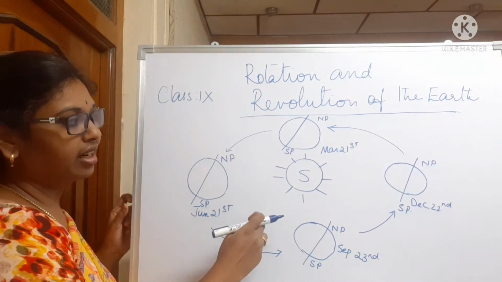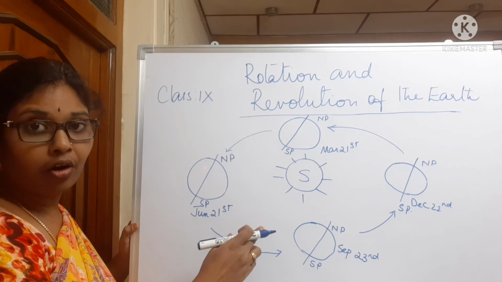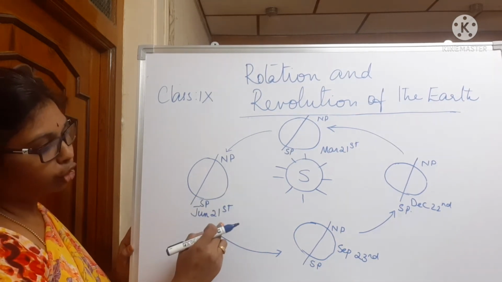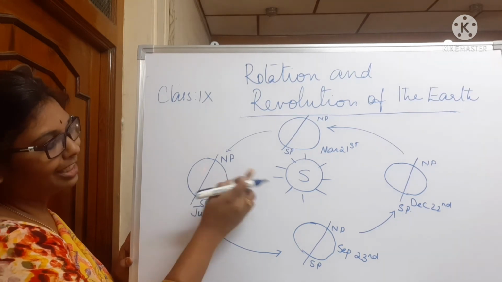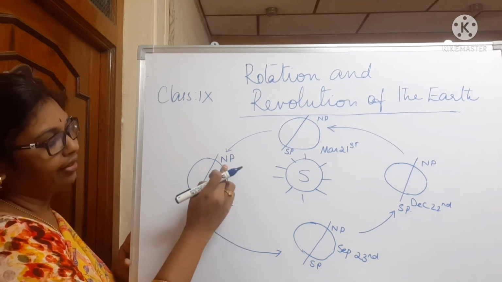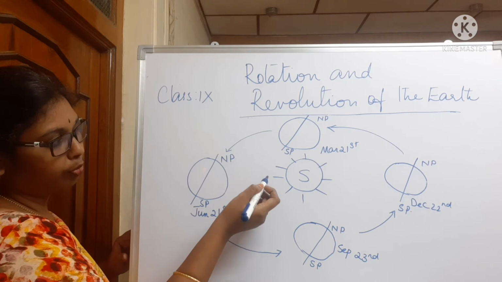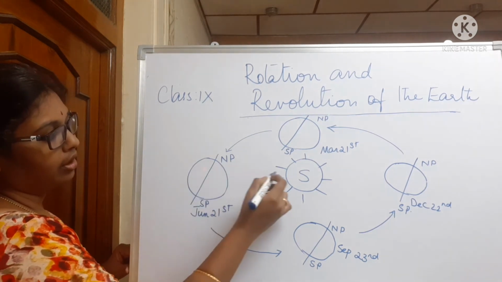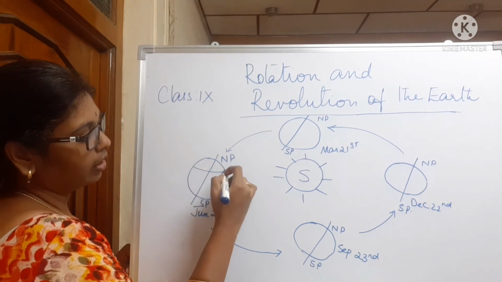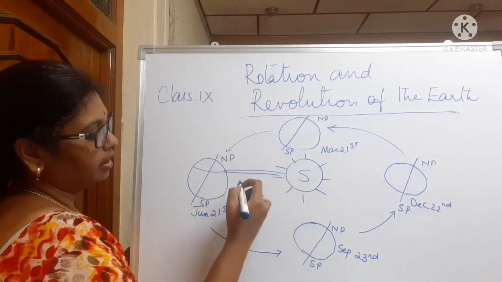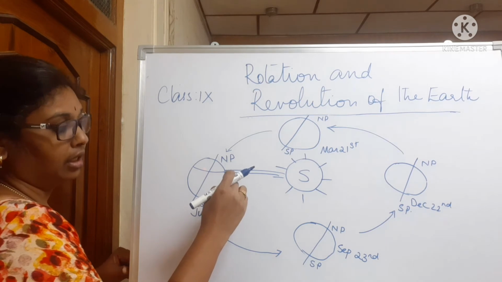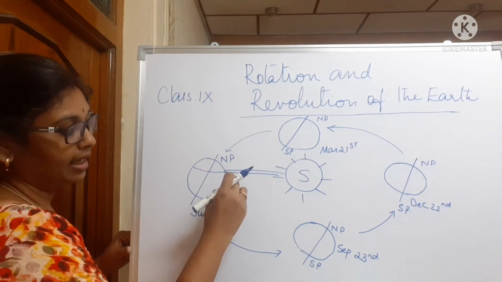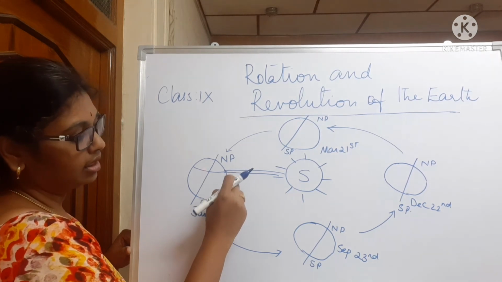From this picture, we can understand the position of solstices and equinoxes. In this picture, on June 21st, the North Pole is inclined towards the sun, wherein more of the North Pole will be getting the sunlight. So vertical rays of the sun will be falling on the Tropic of Cancer. Therein the North Pole will be getting the longer day than the South Pole.